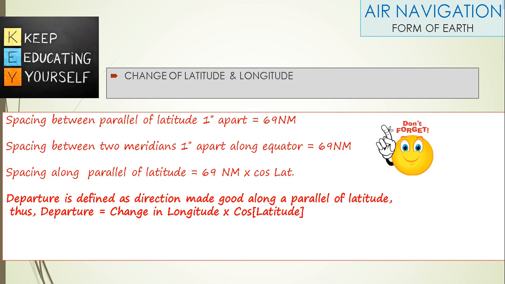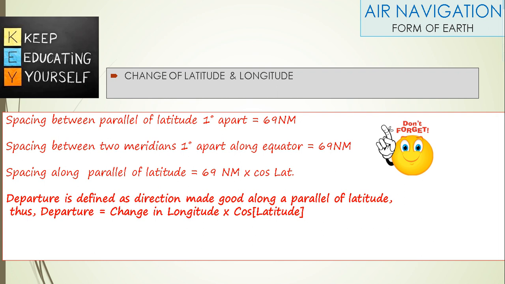Spacing between parallels of latitude which are 1 degree apart is 69 nautical miles. Remember this. Spacing between two meridians 1 degree apart along the equator is 69 nautical miles. This figure is used for solving various numericals. Now the other is spacing along a parallel of latitude. This is defined as 69 multiplied by cos of latitude. So spacing along a parallel of latitude is 69 multiplied by cos of latitude.